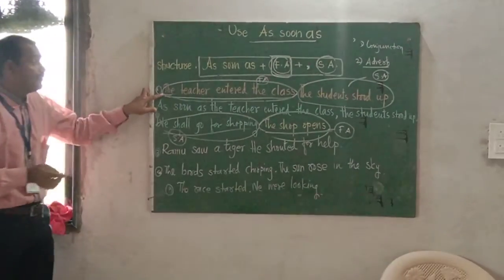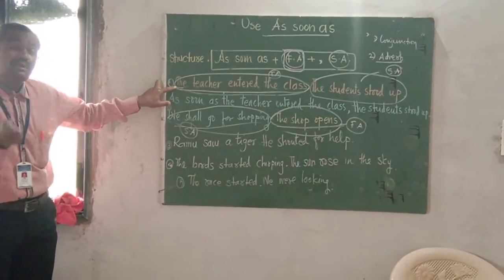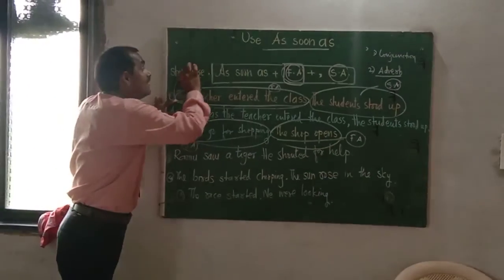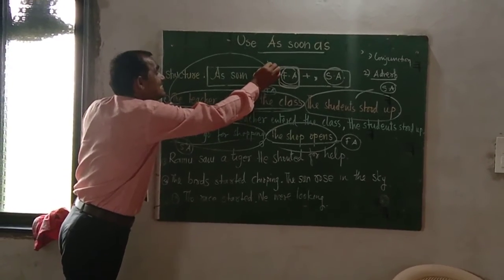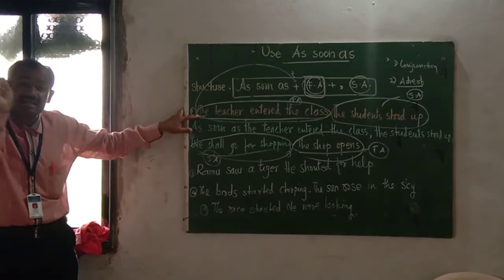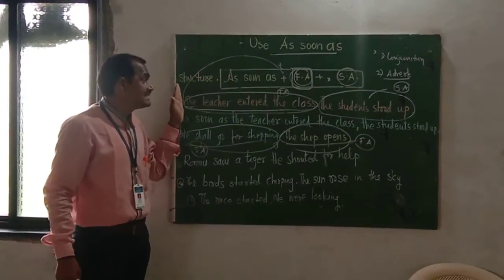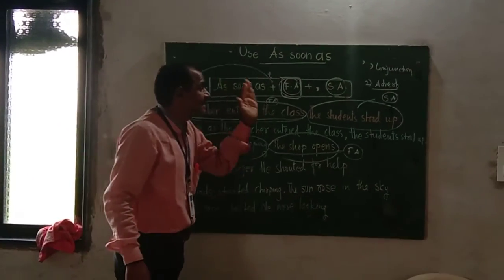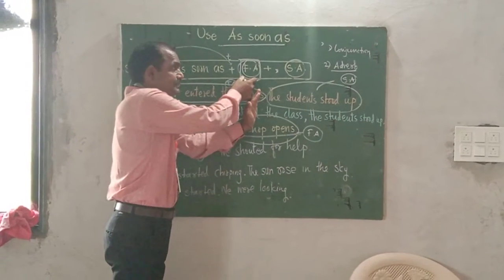T is capital because it is the beginning of the sentence, but when it is placed in a medial location, this T must be small. So, as soon as the teacher entered the class, the first action is completed.